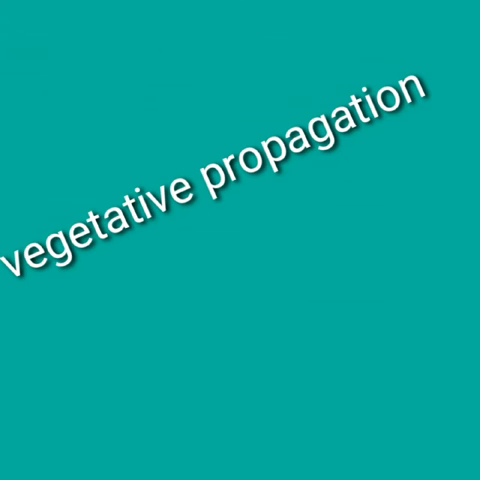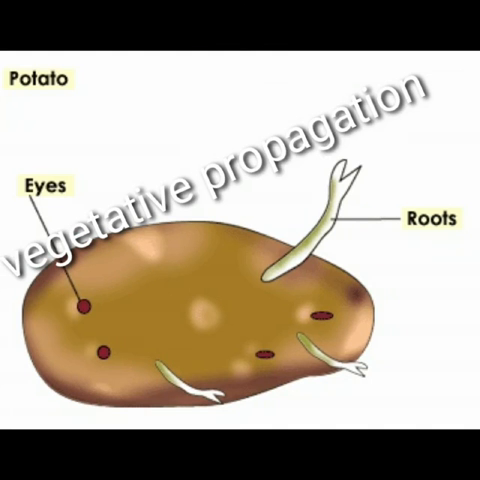In plant reproduction, there are two types: sexual reproduction and asexual reproduction. Asexual reproduction means the plants reproduce their young ones without using seeds. With seeds means sexual reproduction. Without seeds means asexual reproduction. Now we are going to see about vegetative propagation. In potato, shoots arise from the eye. Sugar cane and yam also grow like this.